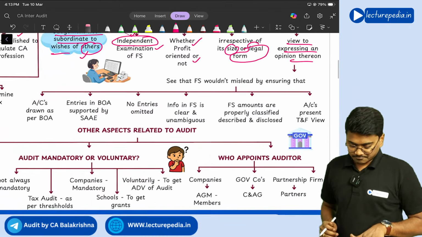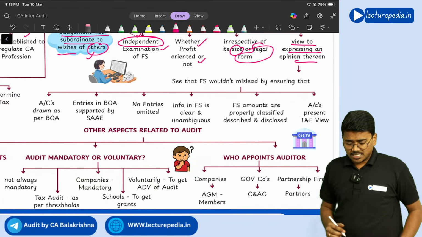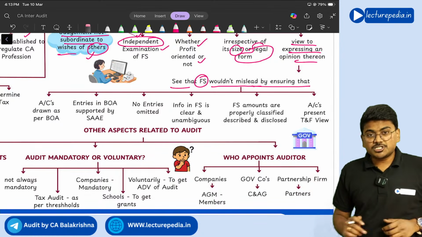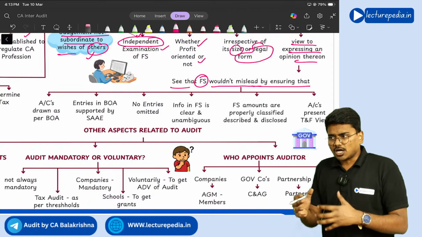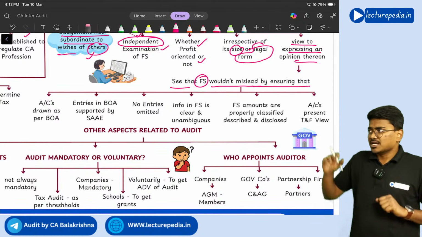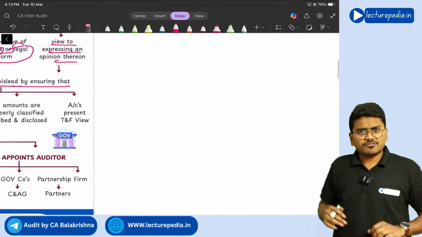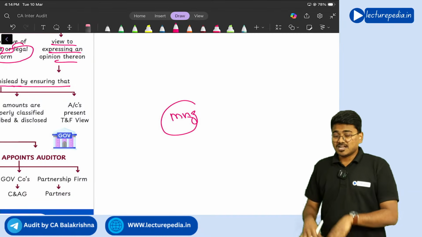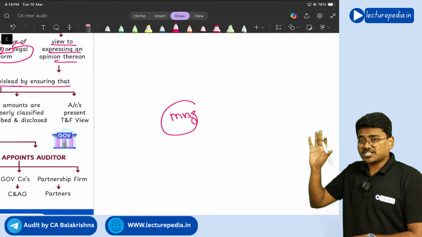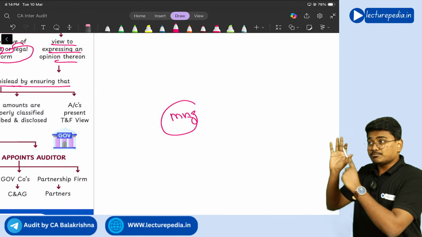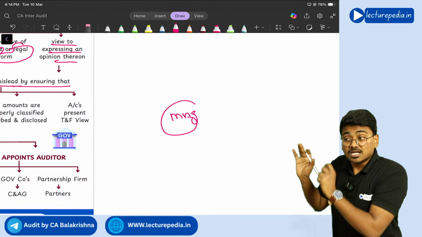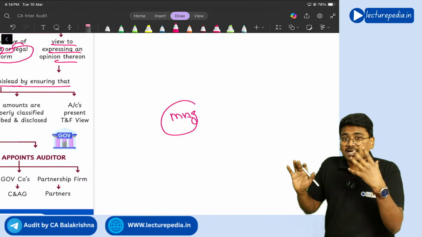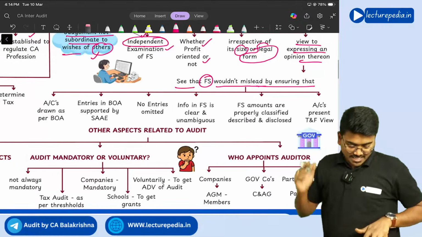See, the auditor, while conducting the audit, needs to see that financial statements do not mislead. Now tell me, who will prepare financial statements? Of course, management will prepare, sir. Very basic question. Yes. Now the financial statements which the management has prepared should not mislead the users. That should be ensured by the auditor. So in ensuring it, what aspects will the auditor verify? Some examples of aspects.